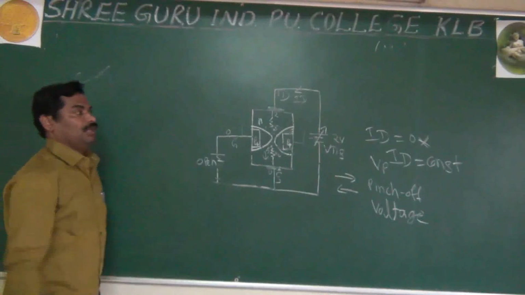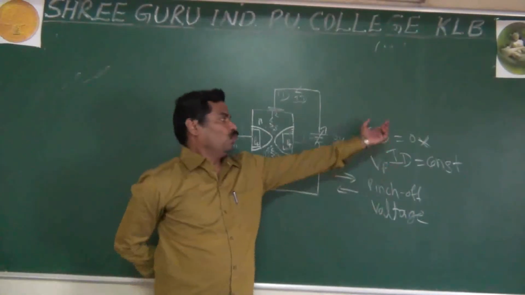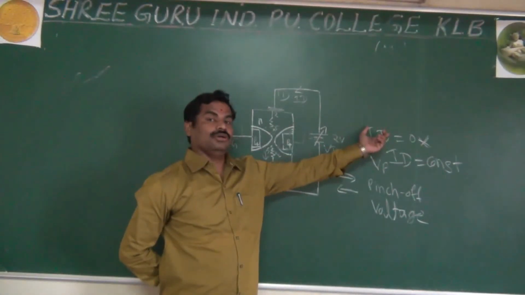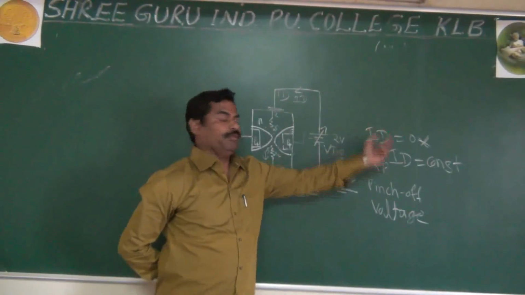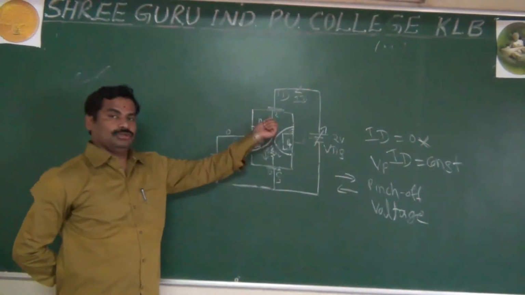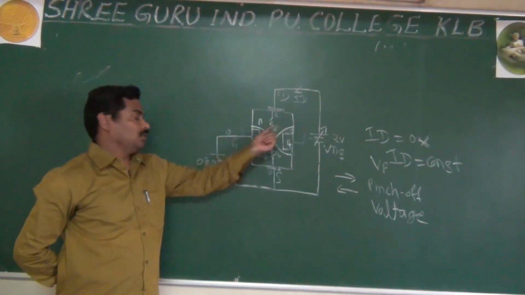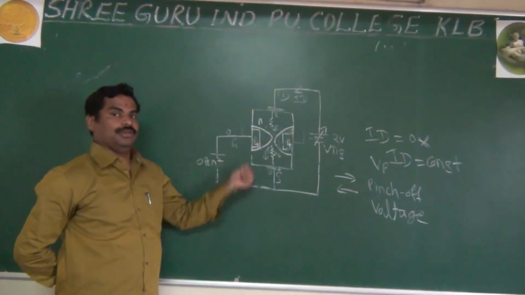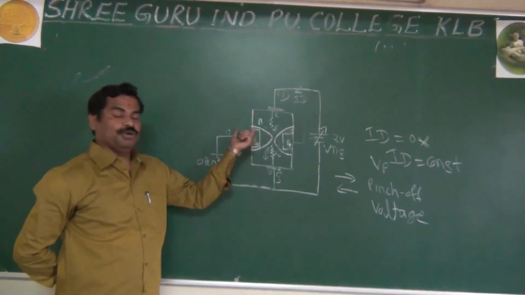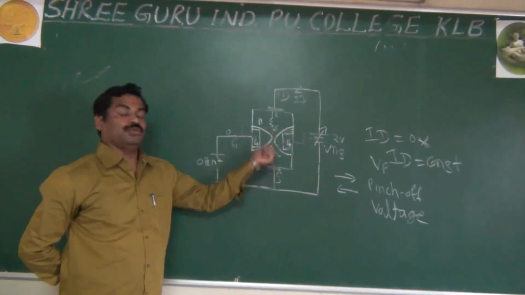ID becoming constant is so important. Let me give the reason why ID is not 0. If ID were 0, no voltage drop would occur here, and the input would not have reverse bias. If the input does not have reverse bias, then how do we control the flow of current?